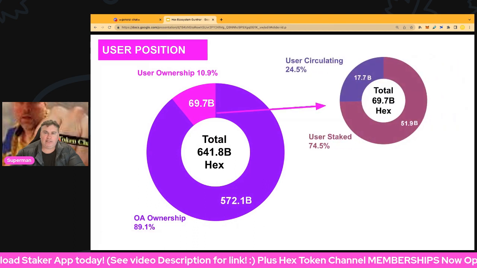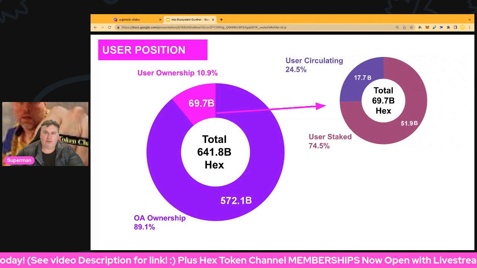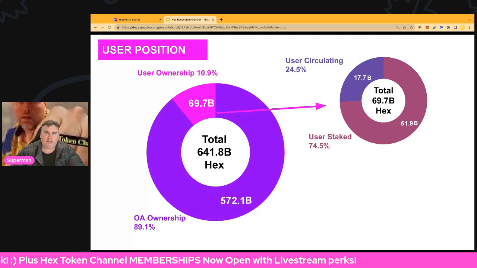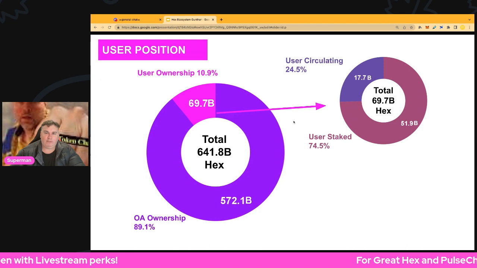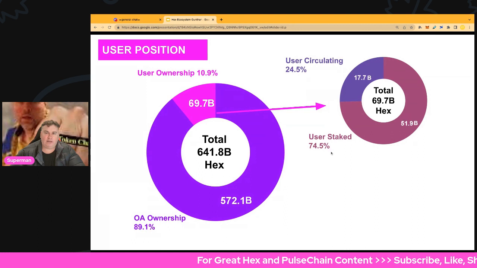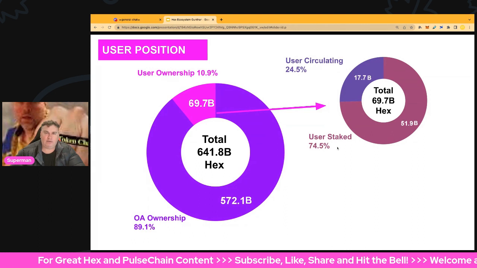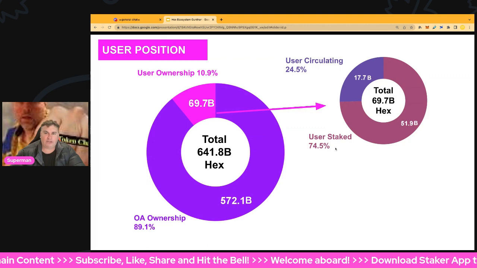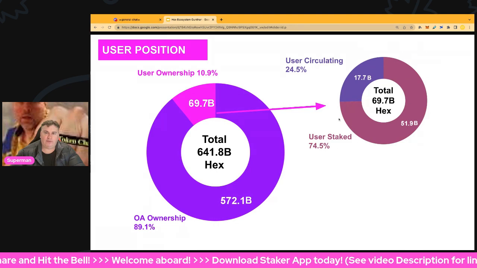We can see that the user staked has 51.9 billion, and user circulating 17.7 billion of the 69.7, and it's 24.5% circulating, 74.5% user stake, which is very, very powerful. So if you take out the Origin account there, you would have a lot of accounts that are smaller, that might be considered crabs and things like that, and the stake wrap is actually probably a lot bigger if you exclude the Origin account, maybe like dolphin status and stuff like that. So it's very, very powerful from that point of view.